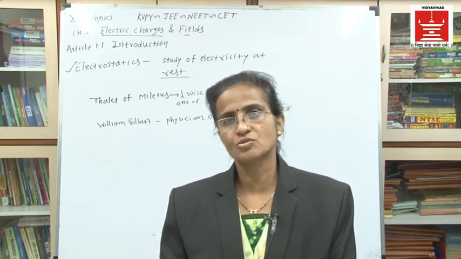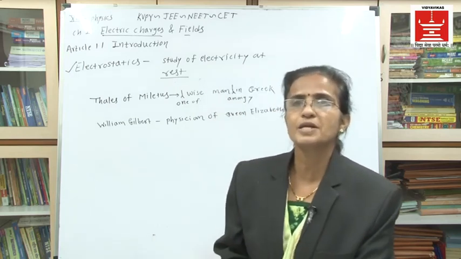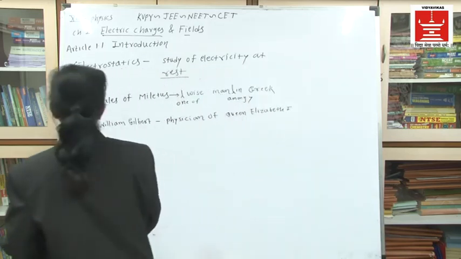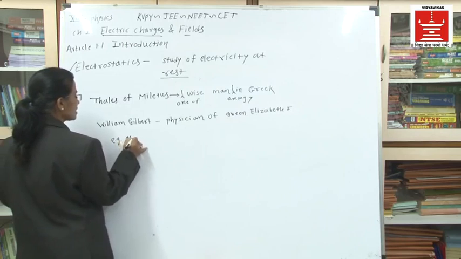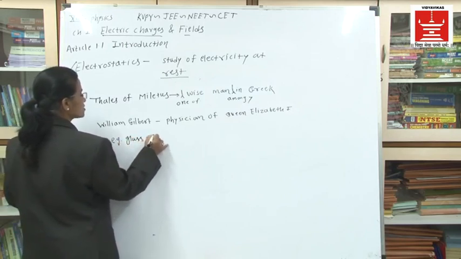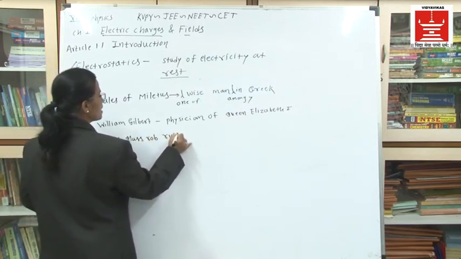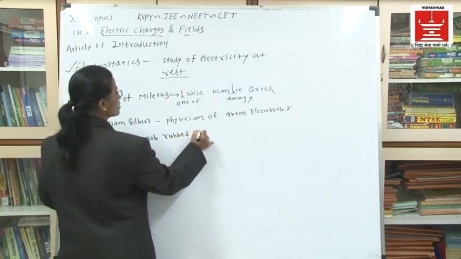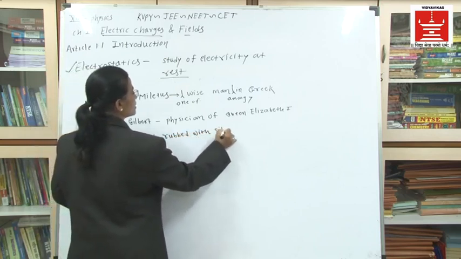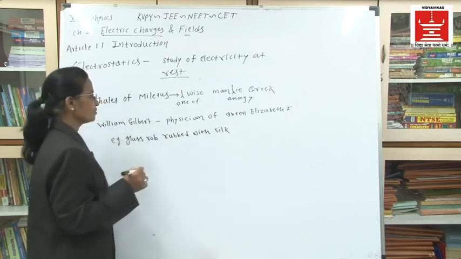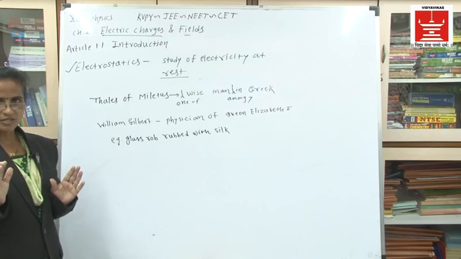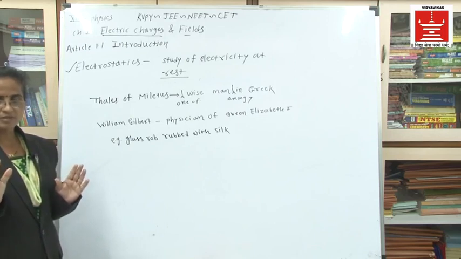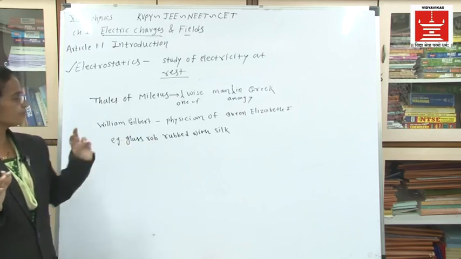That is his conclusion. To explain it, he showed a small experiment. He took a glass rod and rubbed it with silk cloth. Try to imagine this experiment: a glass rod is taken and rubbed with silk.